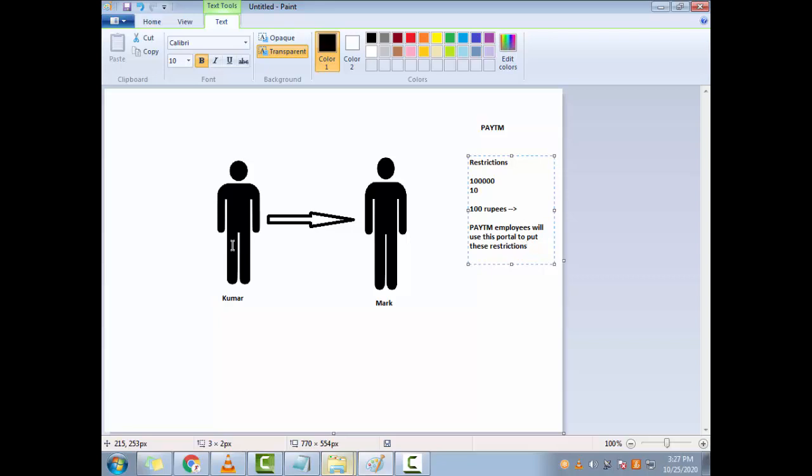As we proceed further, you will understand more about how to use this application. So this is video 1. In video 2, I will open the application and show you how to put these restrictions.